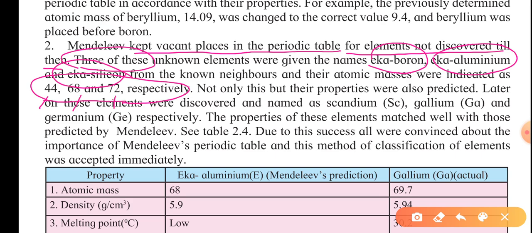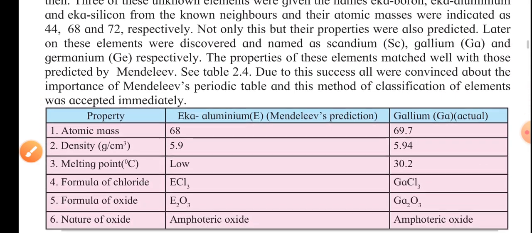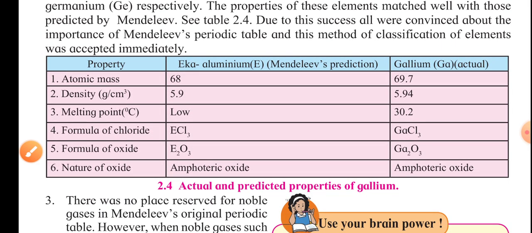Later on, when science investigated and researched, scandium was discovered in place of Eka boron, gallium was discovered in place of Eka aluminum, and germanium in place of Eka silicon. So he is a genius. I think you are convinced that he was a pioneer in his work. That's why he predicted, and that prediction came true.